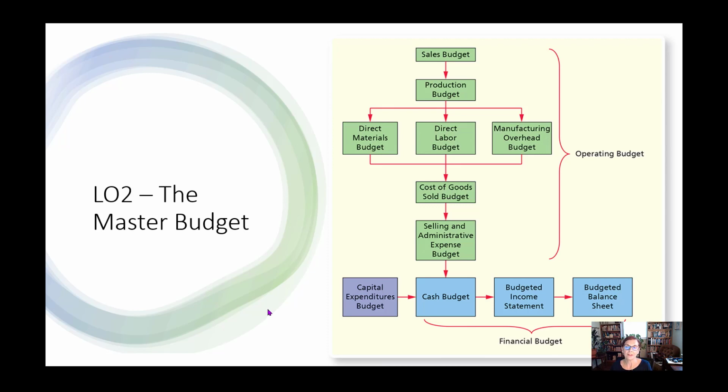Now the master budget looks like all of these pieces. So there are a lot of budgets here, right? The entire process begins with the sales budget. The sales budget is the most important budget because everything else depends on it. Imagine that you own, say, a restaurant, and you have no idea how many customers are going to come to your restaurant. Well, how do you know how much food to buy, how many people to hire, etc., right? So that's why the sales budget is very, very important because it drives everything else.